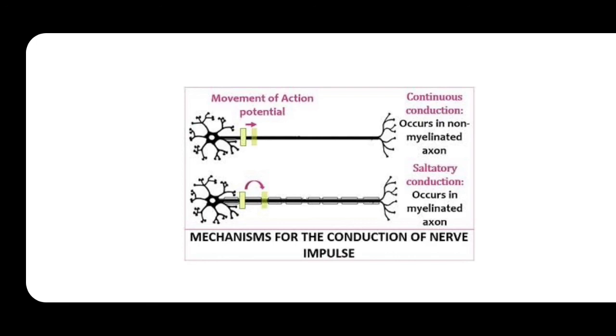But in the second one, which is the myelinated axon, you can see the conduction of the impulse from one node of Ranvier to another node of Ranvier. So this jumping of the nerve impulse from one node of Ranvier to another is called saltatory conduction. Whereas in the non-myelinated, as the nerve impulse is continuously moving across the length of the axon, it is called continuous conduction.